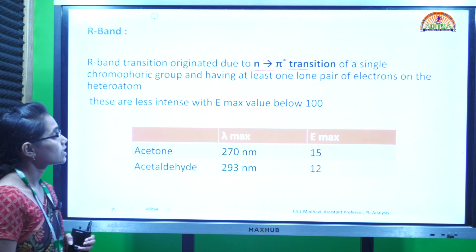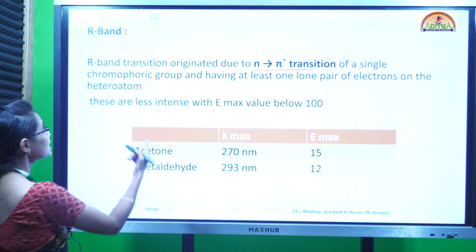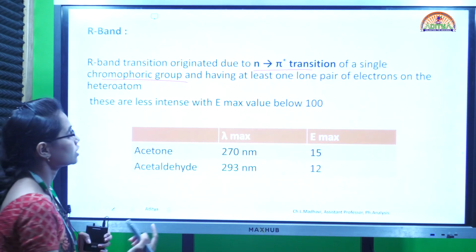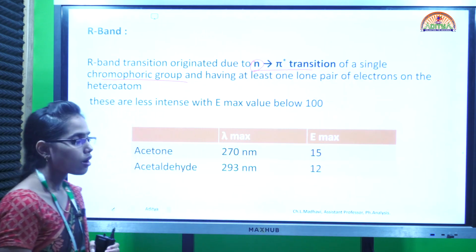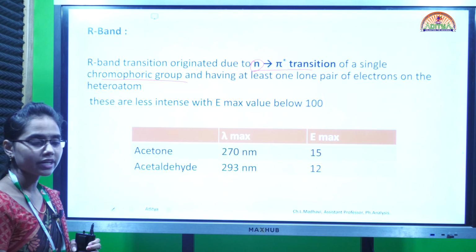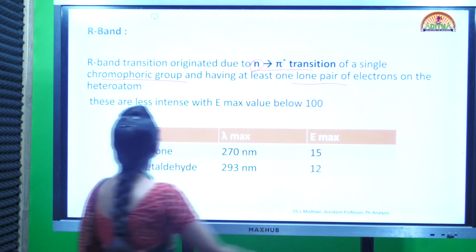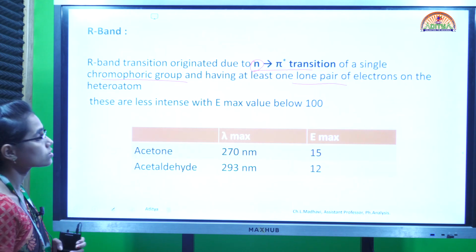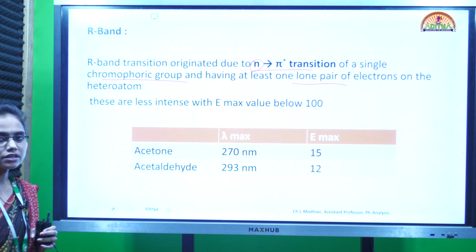So this R band originates in n to pi star transitions, where a single chromophoric group has at least one lone pair of electrons. So n means again it is a non-bonding orbital. It has non-bonding electrons, so in these non-bonding electrons we have lone pairs of electrons on a heteroatom. In n to pi star transitions only, R band is possible.